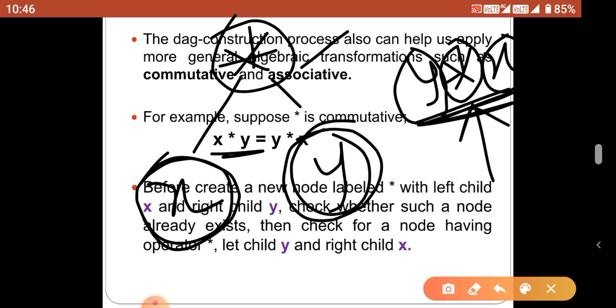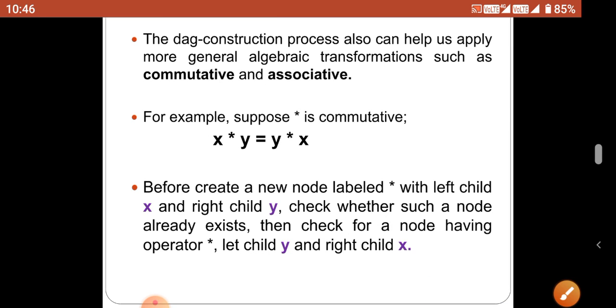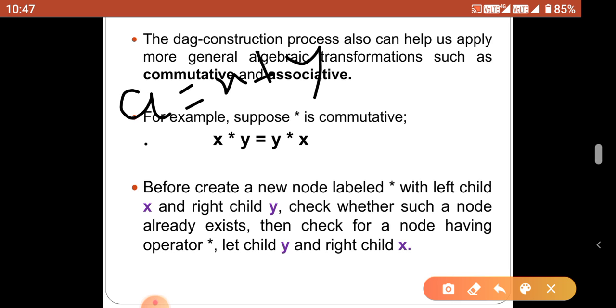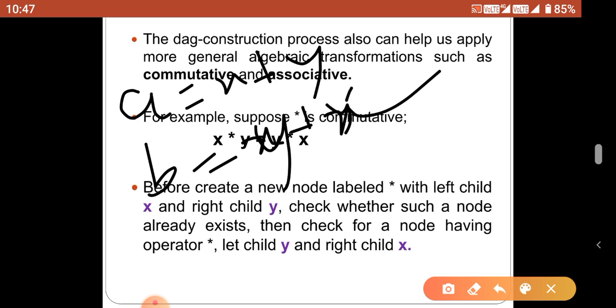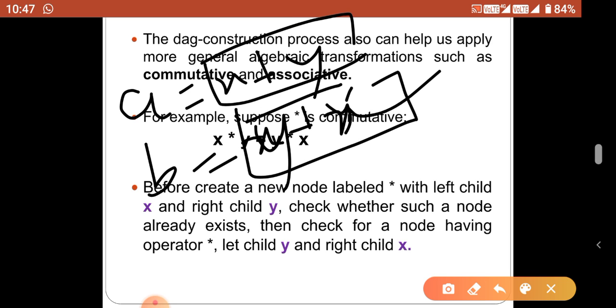If the operator follows a commutative law, it means both the trees are equal. Like a equal to x plus y, b equal to y plus x. In this example, suppose a equal to x plus y, b equal to y plus x. That is a common expression, already we discussed in the previous slide. Both expressions produce the same result, but the operands are in different places.